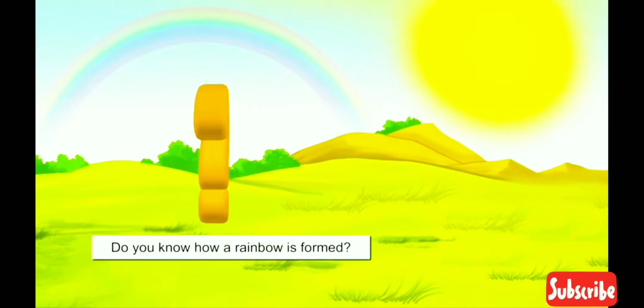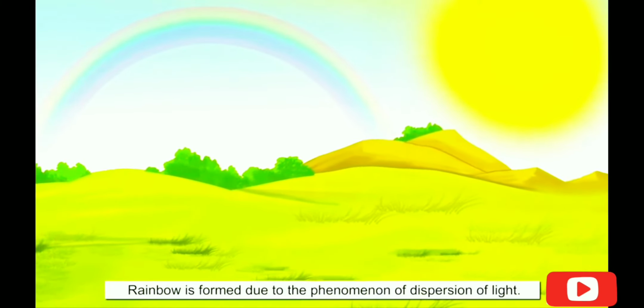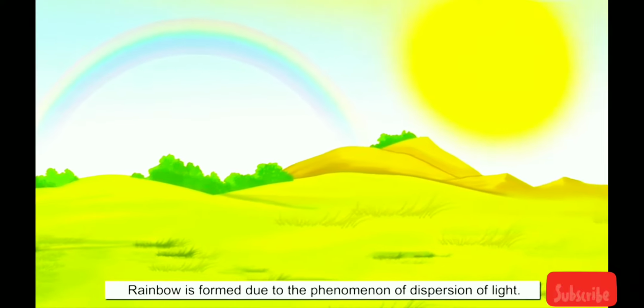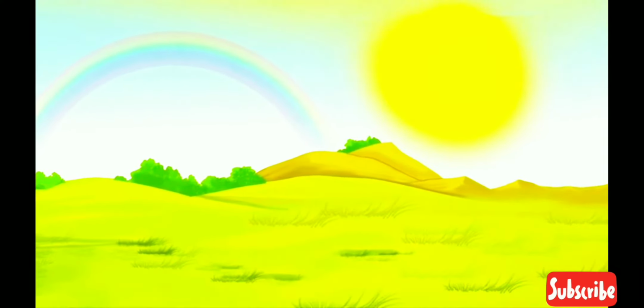Do you know how a rainbow is formed? A rainbow is formed due to the phenomenon of dispersion of light. To understand what dispersion of light is, let us perform an activity.